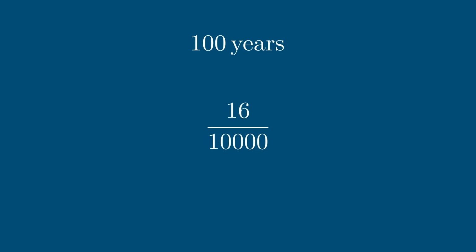10,000. Let's go ahead and turn this fraction into a percentage by multiplying by 100 and then tidying things up, which results in 0.16%. And so after 100 years, only 0.16% of the UK's land will be full of rubbish. Another way of putting that is to say that if all our rubbish went to landfill and we recycle nothing, then after 100 years, we would still have 99.84% of the land to use for everything else.